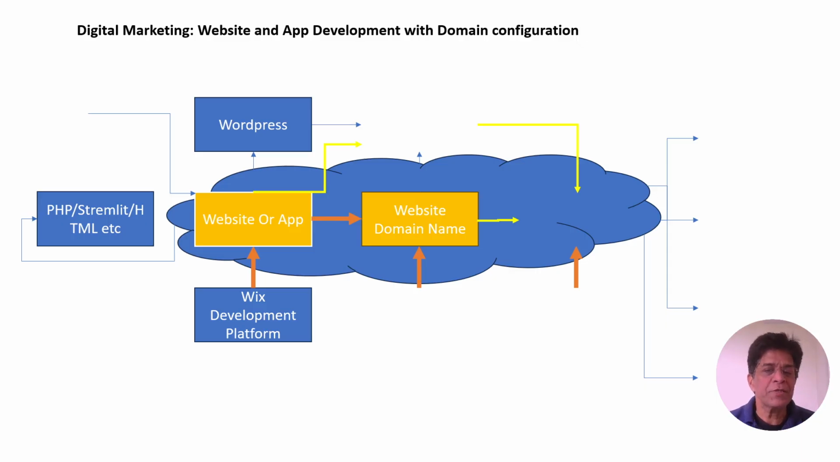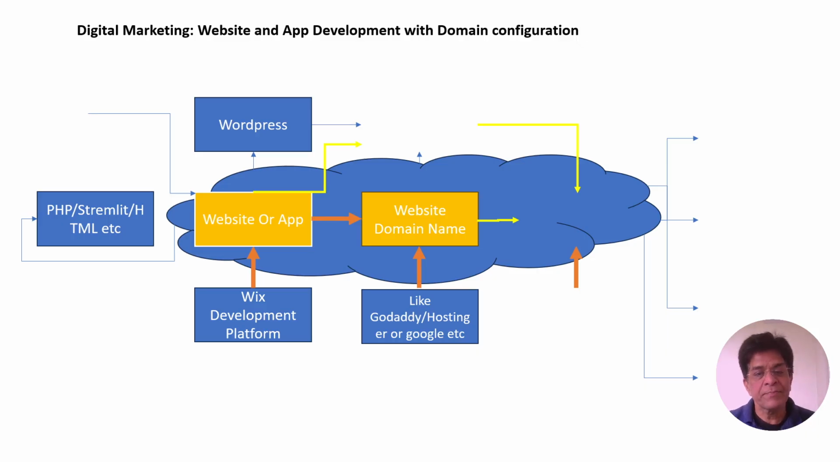So we have to ensure that the domain name, whatever website name we are willing to provide, is available or not. If it is available, then we have to register it. We have to buy it. We can buy it from GoDaddy or Hostinger or Google. So many service providers are there who can register our domain name.